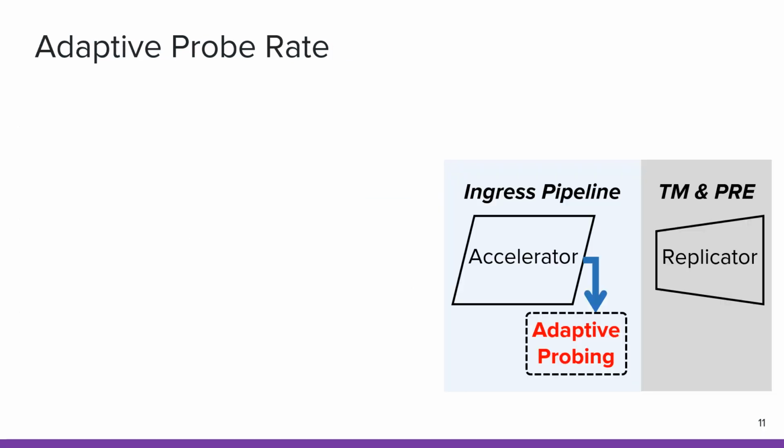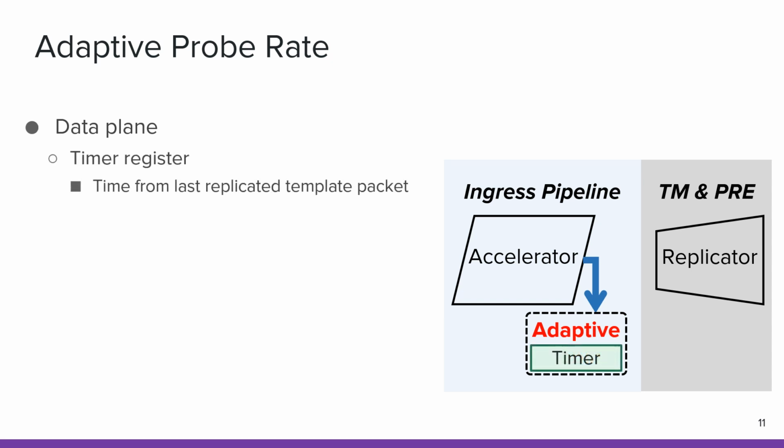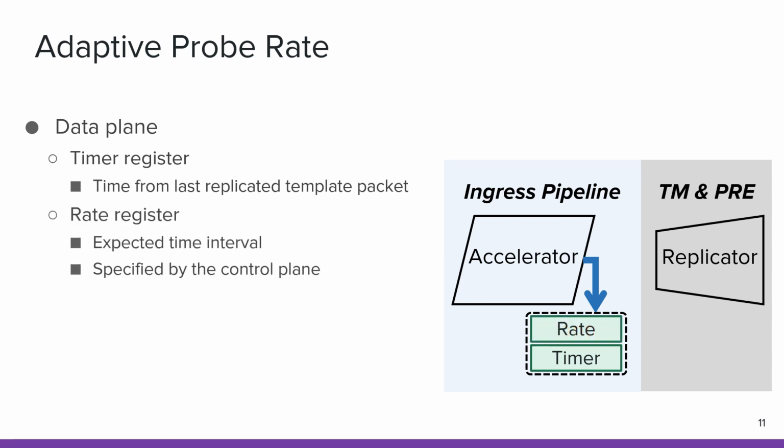To avoid affecting the network, IMap designs a network-aware method to generate high-speed port packets with adaptive rate. The adaptive here has two kinds of meanings. First, the IMap data plane should have one accurate rate adjusting interface, as a throttle in the switch pipeline, which consists of two registers. The first one is a timer register, used to record the time from the last replicated time packet. The second one is a read register, used to hold the expected time interval between replicated time packets.